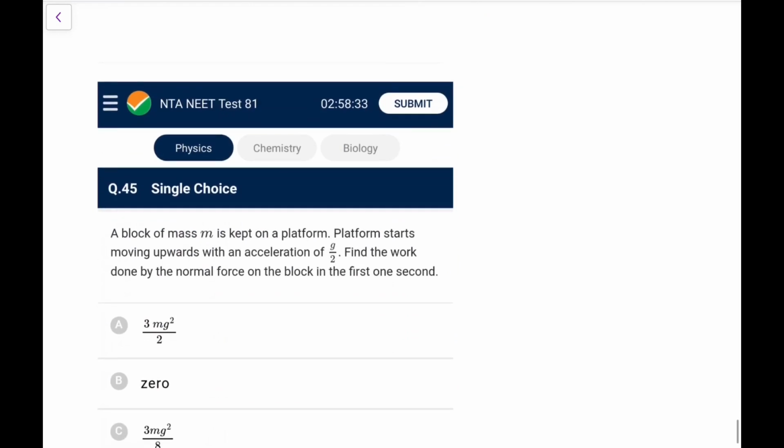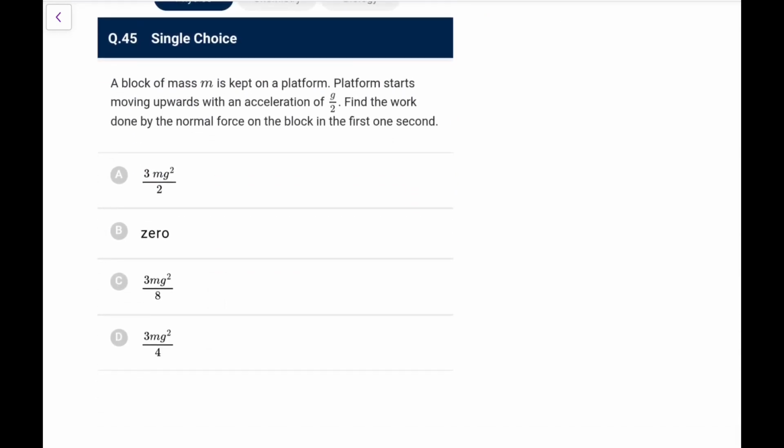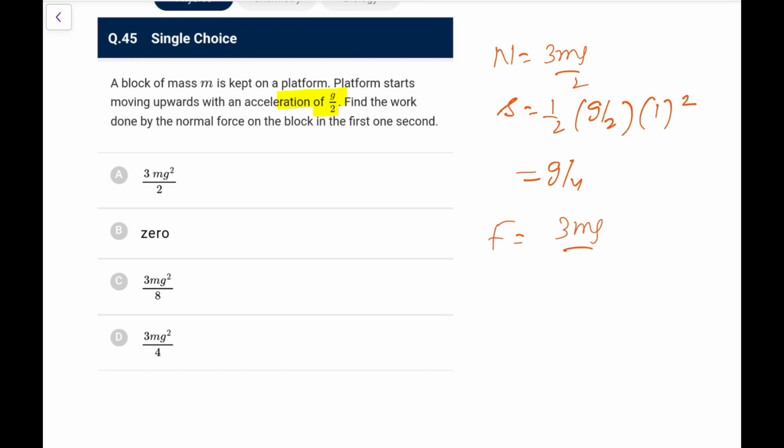Go for option B. Now the last one, a block of mass m is kept on a platform that starts moving upwards with g by 2. Find the work done by the normal force on the block in the first second. So it is moving upwards with an acceleration g by 2, so N minus mg is ma, so the normal would be equal to 3 mg by 2, and in 1 second the displacement it will cover is half g by 2 into 1 squared, that is g by 4. So work done would be N into s, that is 3 mg by 2 into g by 4. So this comes out as 3 mg squared by 8. So go for option C.